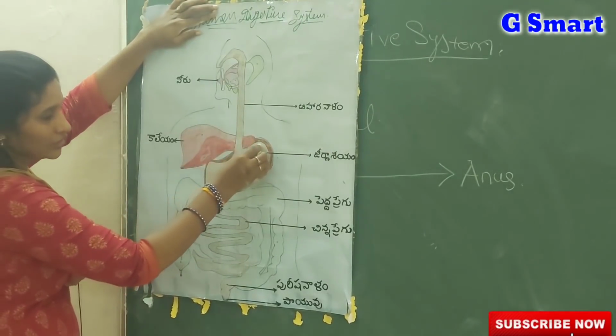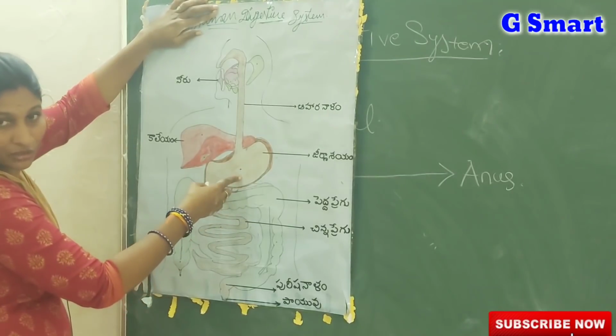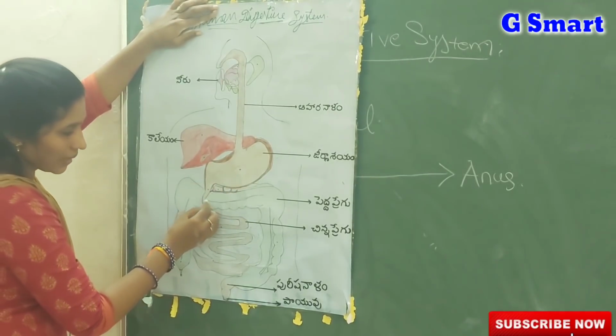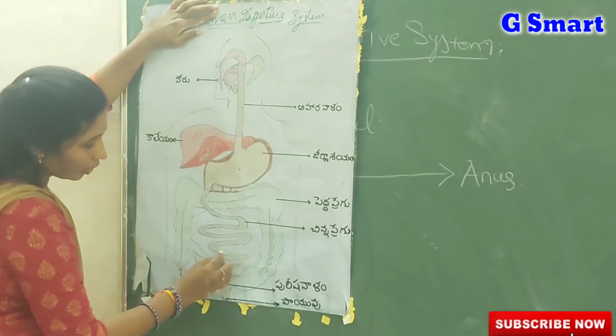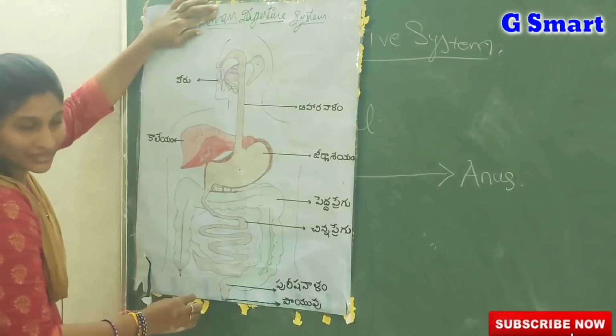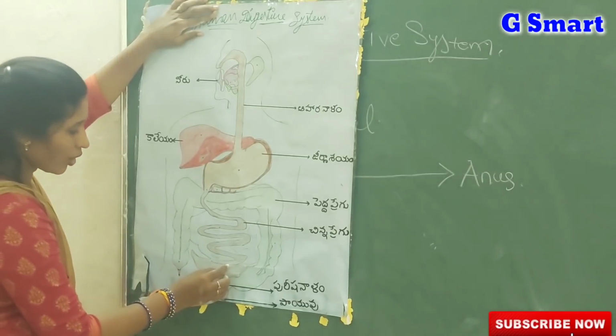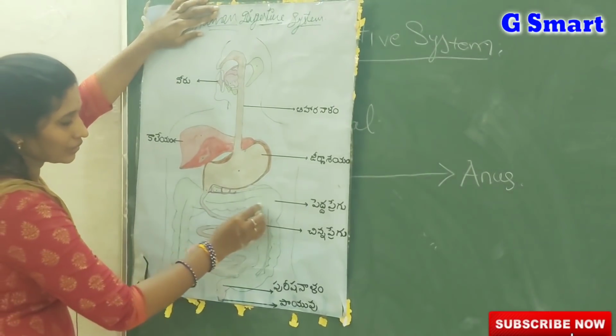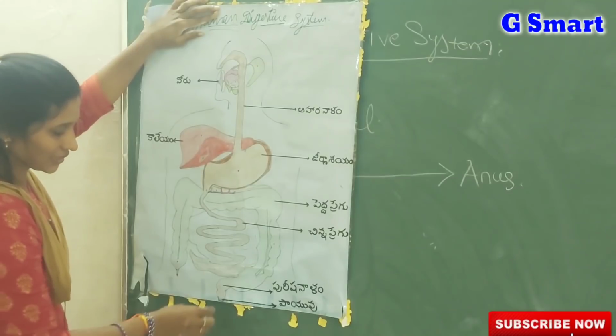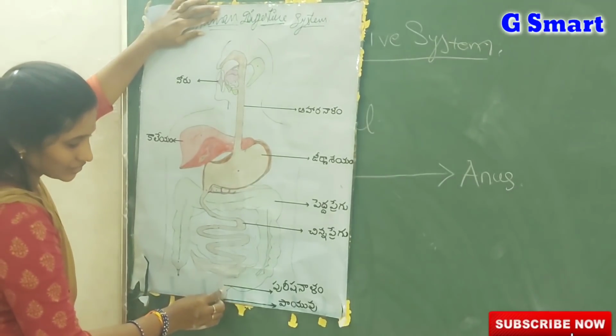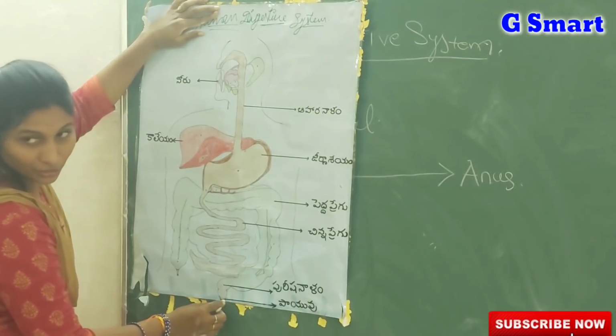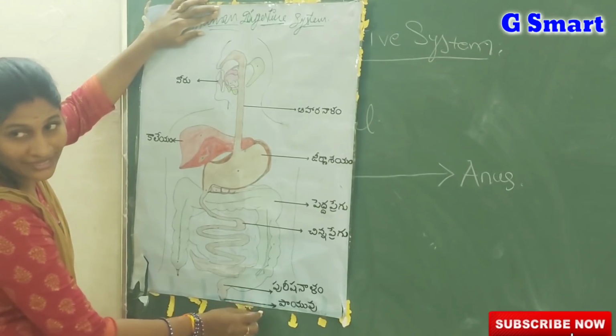Then that esophagus enters into a bag-like structure known as the stomach, and that stomach connects to the highly coiled structure in our body known as the small intestine. The small intestine connects to another structure known as the large intestine. The large intestine finally ends in the rectum, which opens outside through a small pore known as the anus.